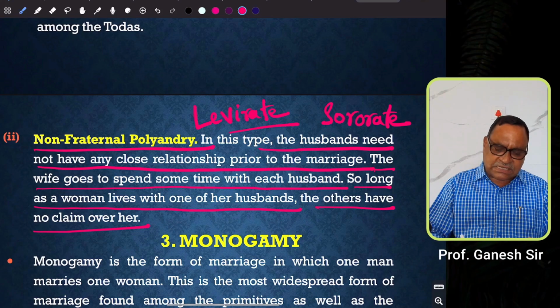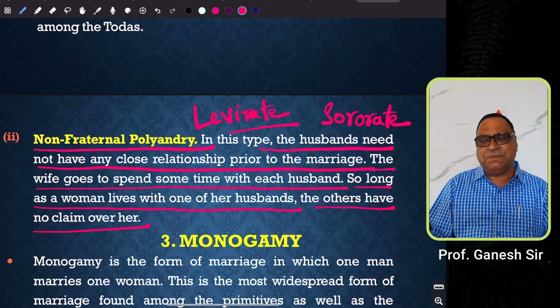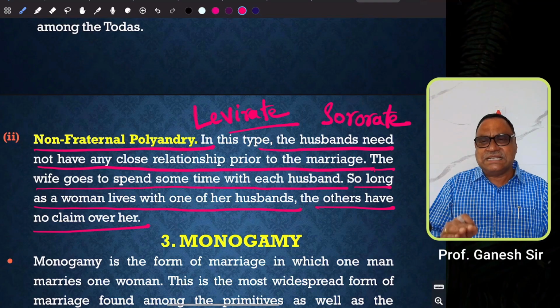Now let me discuss levirate. Levirate means where a married woman is permitted to marry the surviving brother of her deceased husband. Again, I am repeating: where a woman is permitted to marry the surviving brother of her deceased husband.